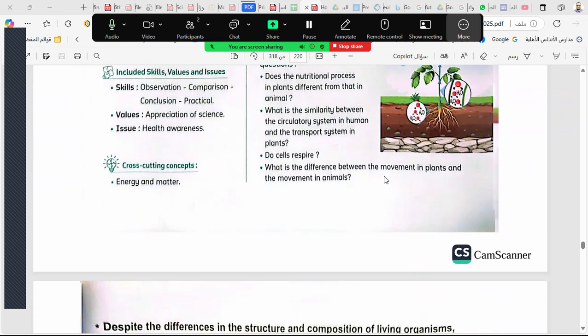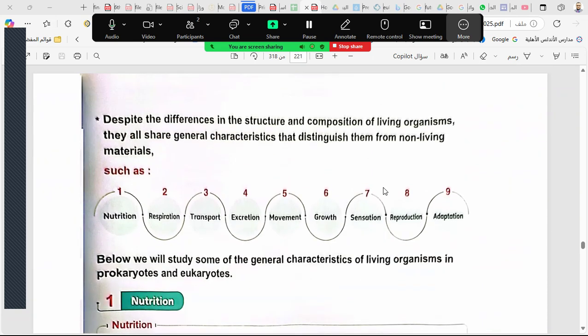In this lesson, we are studying the living organisms and the general characteristics of living organisms. When you see a living organism, it must have some characteristics to say that it is a living organism, and it makes it different from non-living things. For example, if you see a bird and a window, the bird is different from the window.